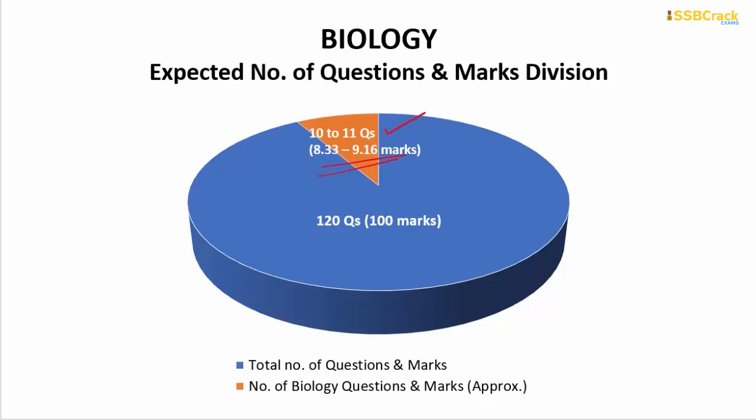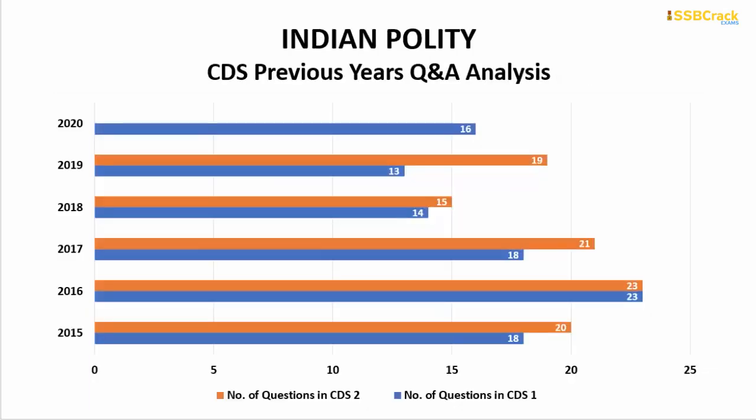Now, the next and most important subject is Indian polity. Compared to the NDA examination and various other examinations, polity in CDS carries a very major importance. So this is a very strategic subject for us to remember and consider. You can see the maximum number of questions came in both the papers of CDS 1 and 2 of 2016, and the minimum number of questions came in a very recent year, around 2019's CDS 1.